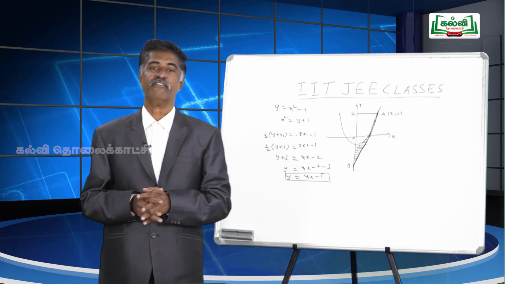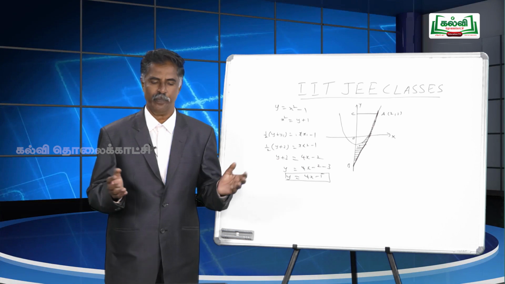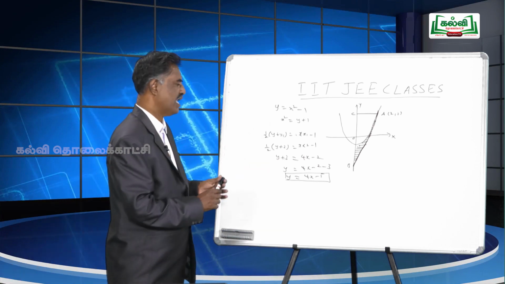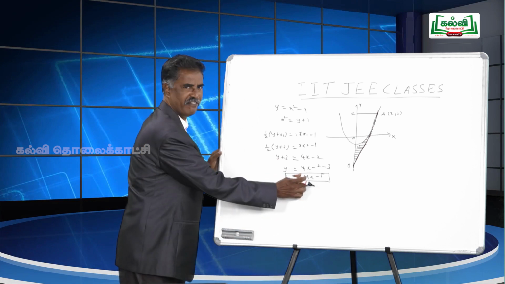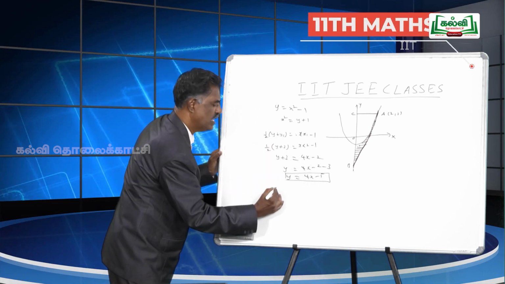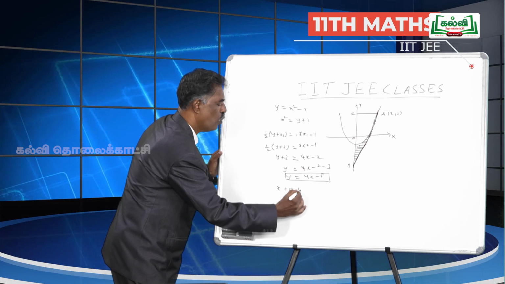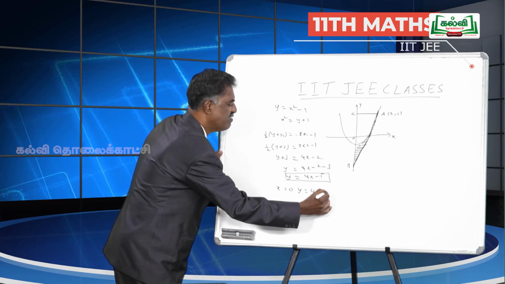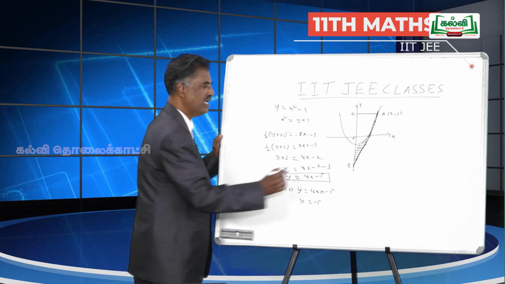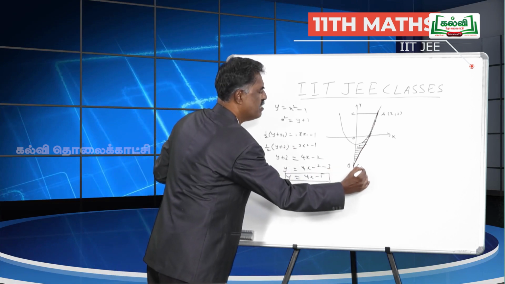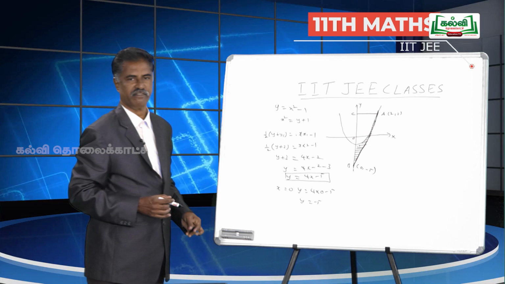When a straight line cuts the y axis, its x coordinate is 0. Here the straight line cuts the y axis at the point B. So substitute x equal to 0 in the equation of the tangent: y equal to 4 into 0 minus 5, so y becomes minus 5. Then the point B is (0, minus 5).